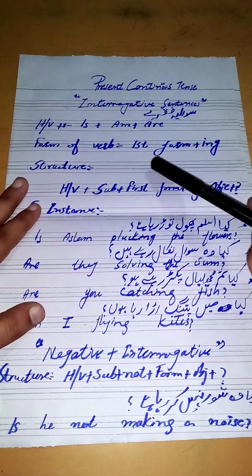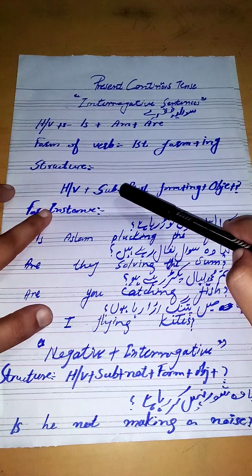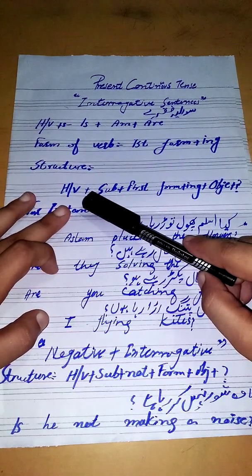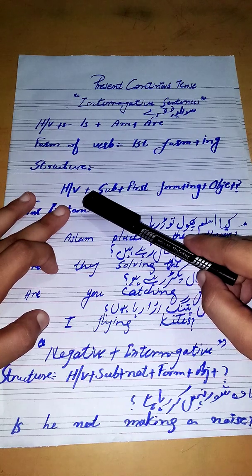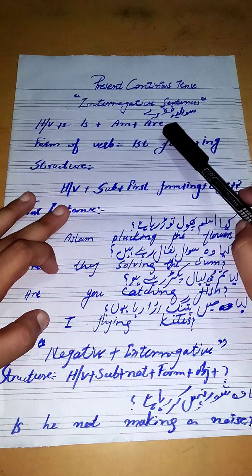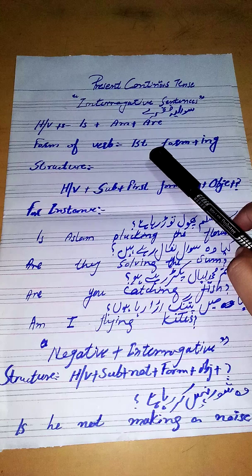Clear students? Now we will see the structure, how we will create interrogative sentences. When the sentence is interrogative, meaning kya comes at the start of the sentence, we use a helping verb at the start of the sentence. Interrogative means sawaliya, meaning in this tense a question is asked. Clear?